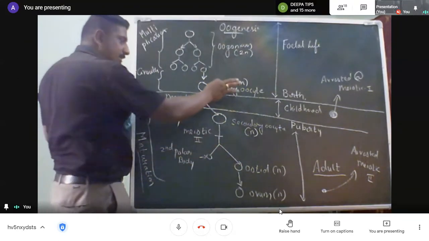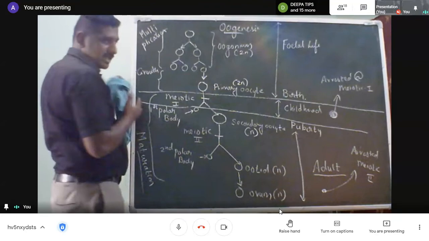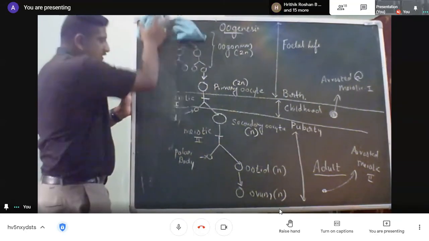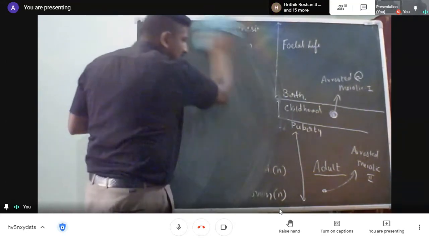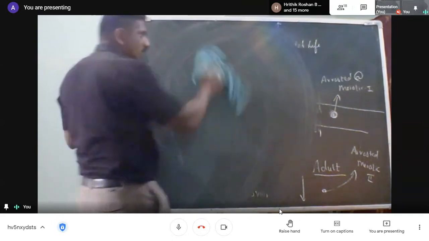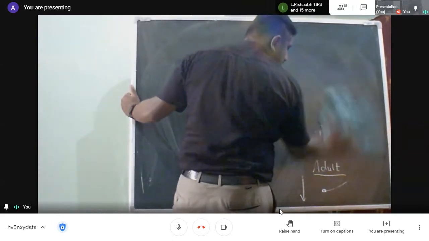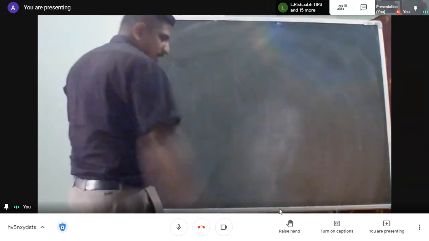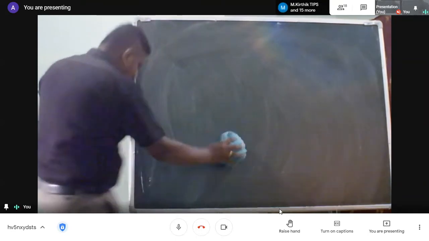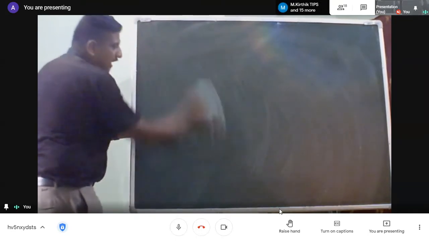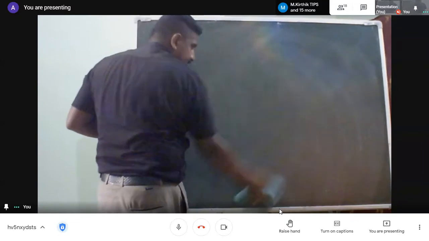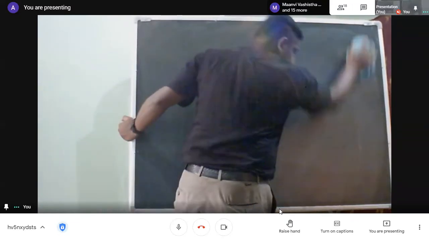This is what you should know, along with the stage called follicular atresia. Next, I'm going to teach you about follicular development. In this one day, you may have a lot of doubts. I'll take it in a simple way so that you can understand. If you still have doubts, please inform me. I'll take the classes once again for you. Nothing to worry about.